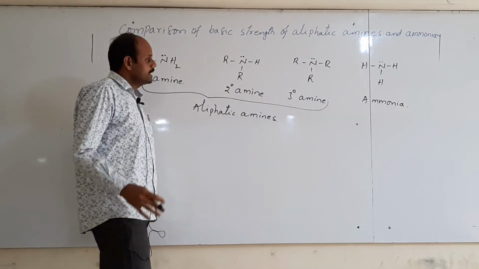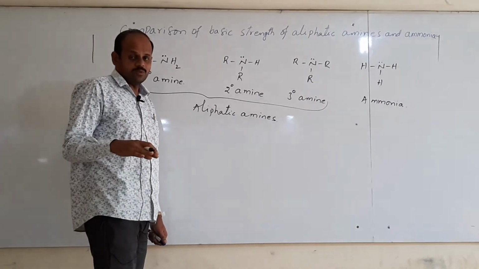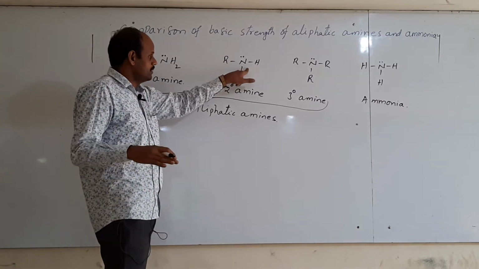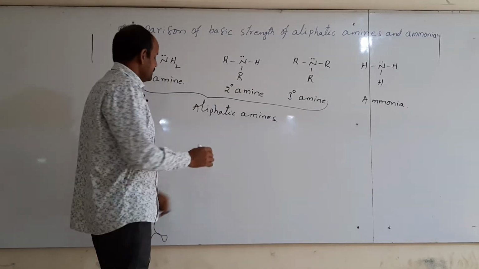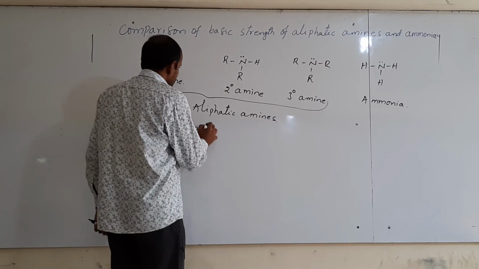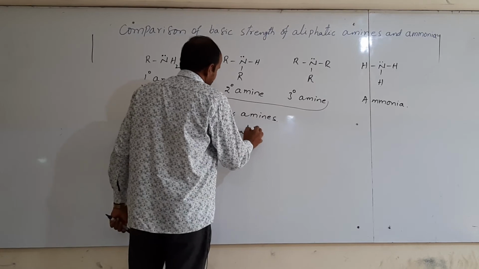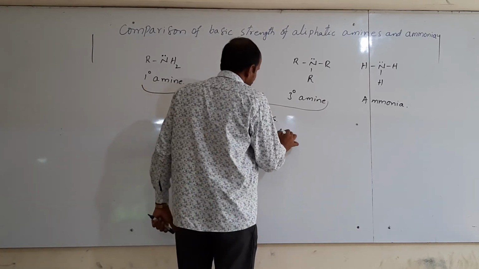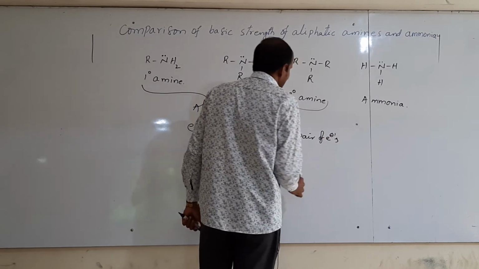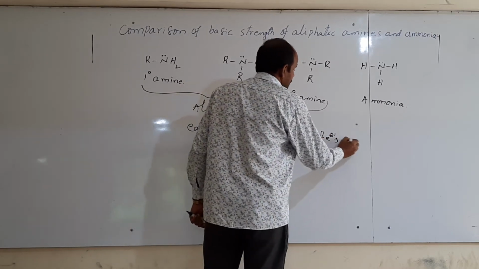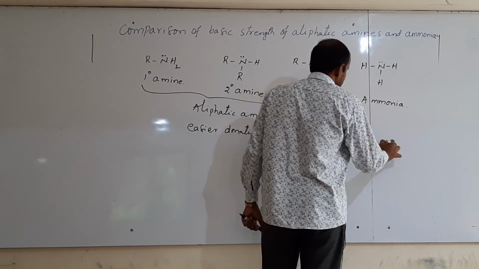Then which compound can donate the lone pair of electrons on nitrogen more easily? Then it is a strong base. That is, easier donation of the lone pair of electrons on nitrogen means it can be considered a strong base.